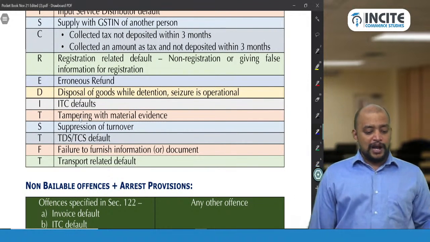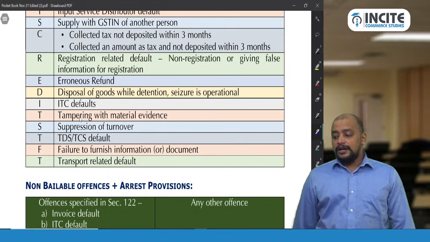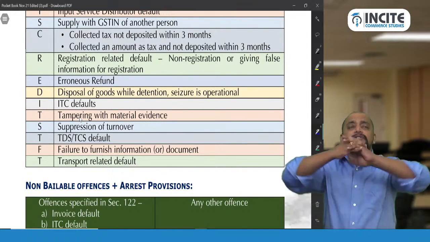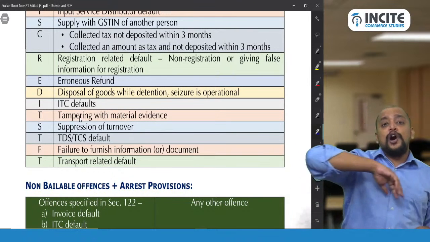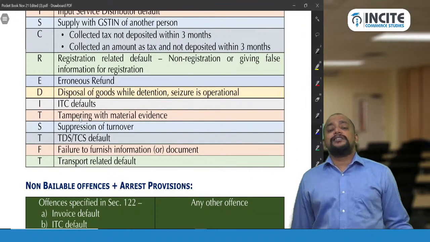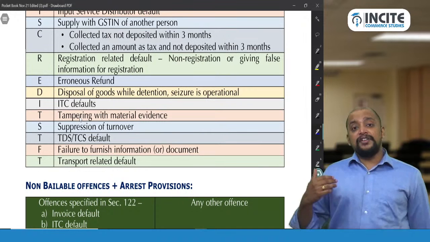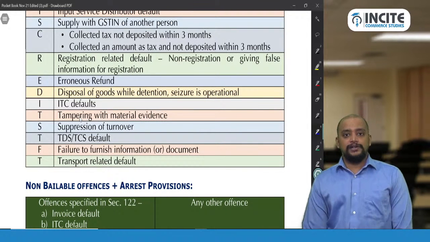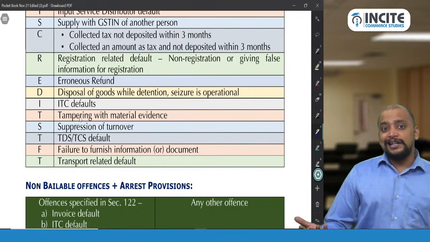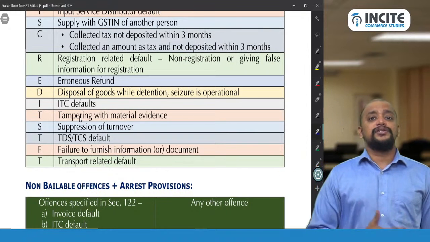And now I am coming back to this. R for registration related default. What is registration related default? Not getting registration. You are liable to get registered, but you have not got registered, or giving false information for registration. Okay. So you gave the fake details and you got the registration. That is known as registration related default.